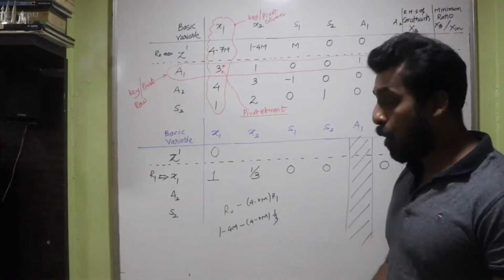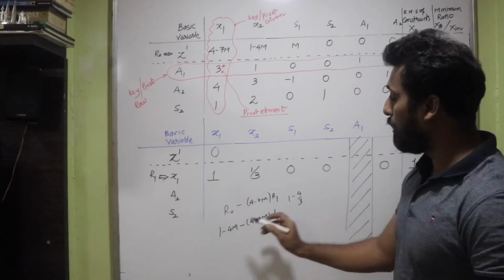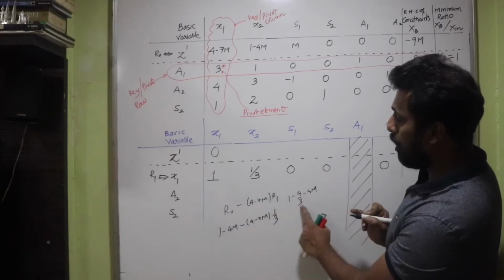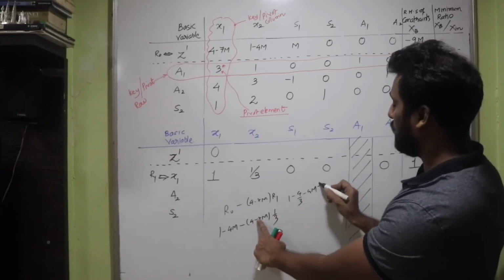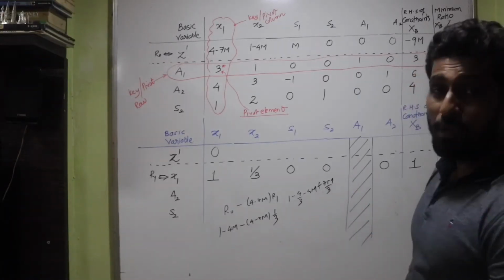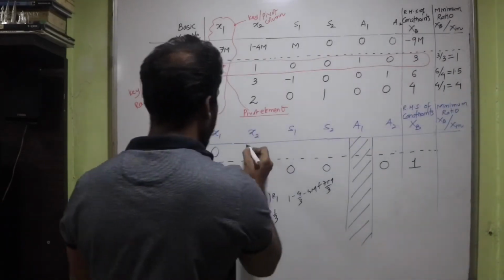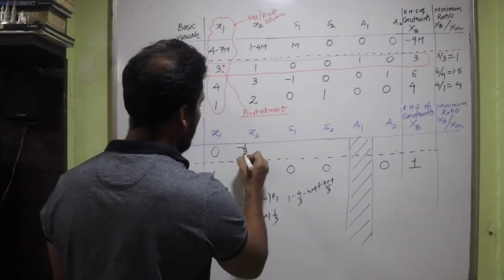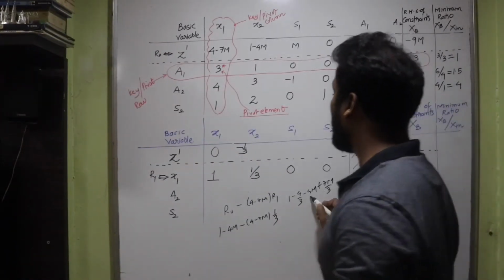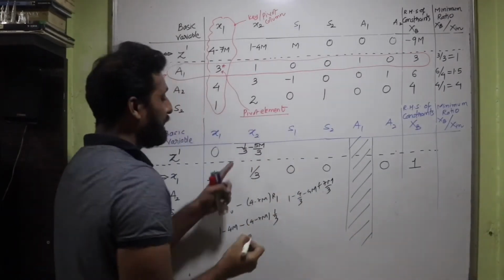Let's do the simplification properly. So there is 1 minus 4 by 3. Then minus of 4m. Minus 4 and 1 by 3 got me minus 4 by 3, minus minus became plus 7m into 1 by 3, so that's 7m upon 3. On simplification I'll be getting 3 minus 4, so that's minus 1 by 3. I'll write here minus 1 by 3, isn't it? And then minus 4m into 3, that's minus 12m plus 7m, so minus 12 plus 7 is minus 5m upon 3. So that's my next value.